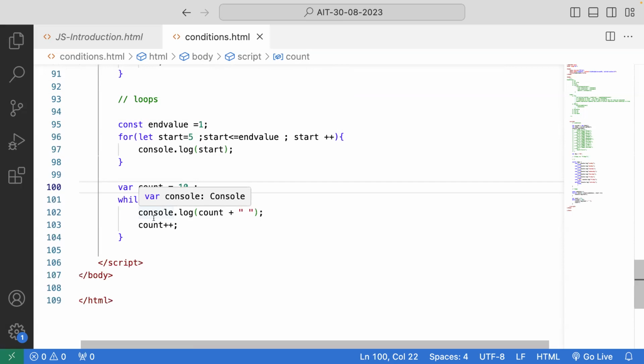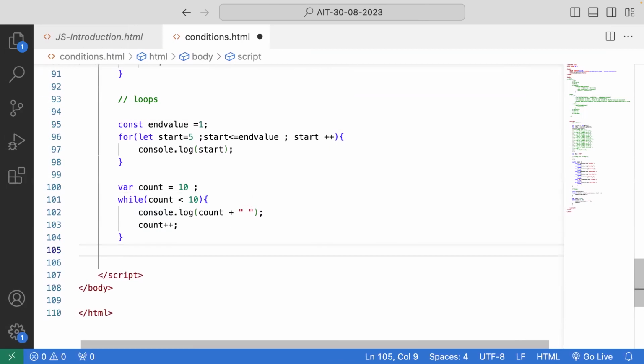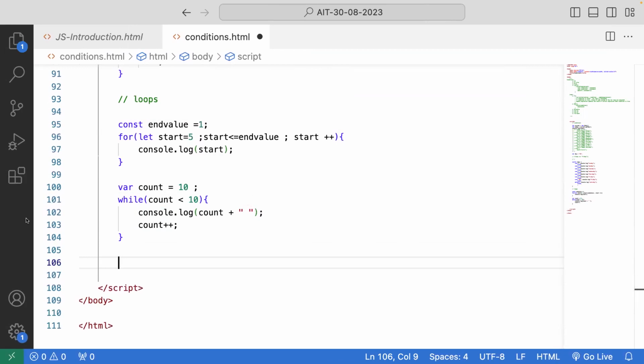Okay. But coming to do while, it's a little bit different. What do while does is iterate for any number of times, but even if the condition becomes false at the first step, it will execute my statement at least one time. In the other loops, if the condition is false, they don't execute the statements even once. But do while is not like that. It will execute at least one time. Why? Because of its structure.